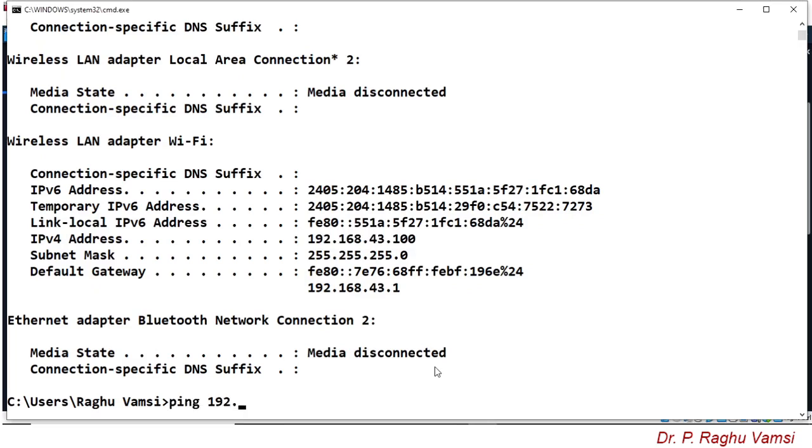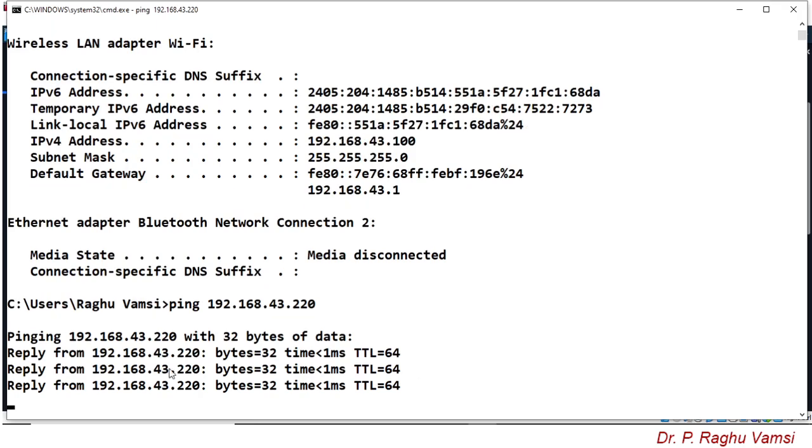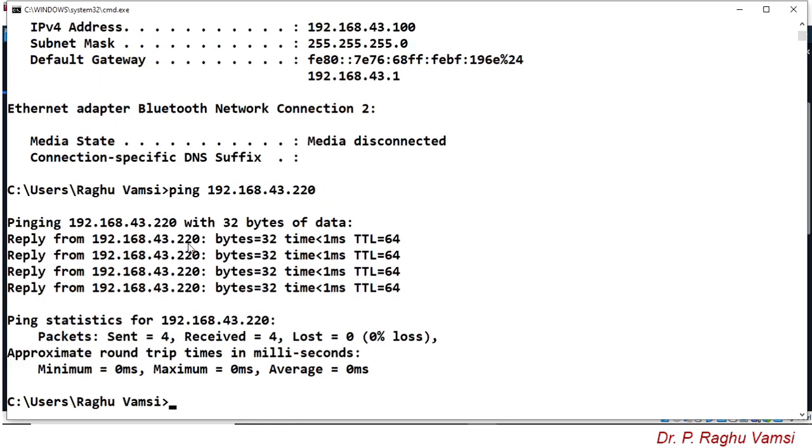Ping 192.168.43.220. So the reply from the 220 is this one. So we have got communication with the Kali Linux operating system running in the virtual machine.